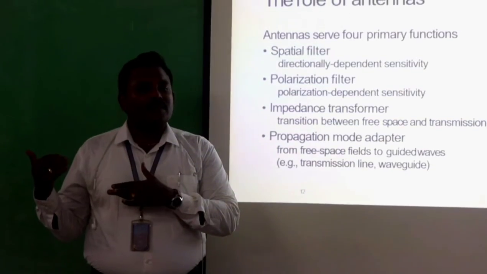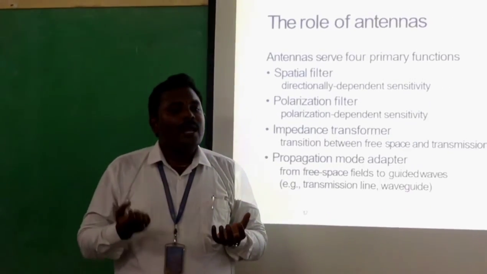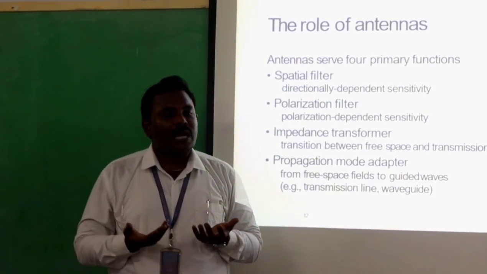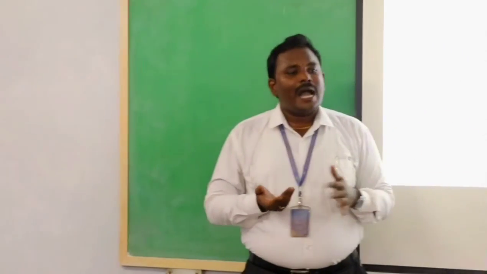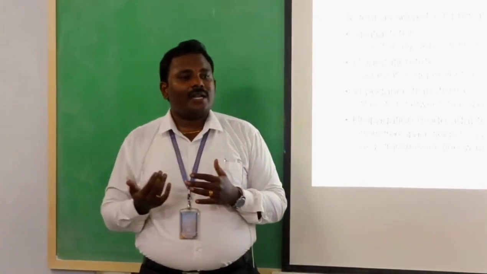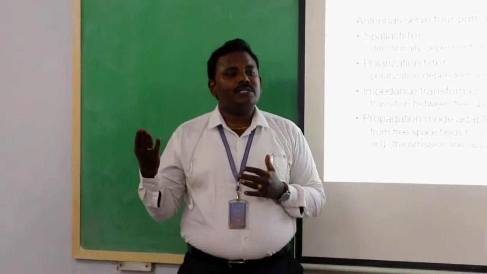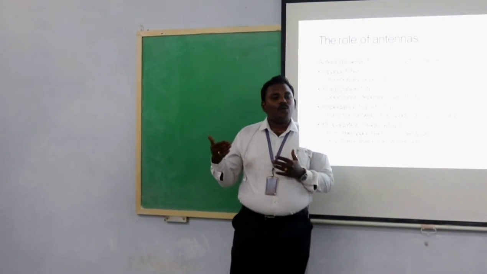The last function is the propagation mode adapter. The propagation mode adapter goes from free space fields to guided waves. For example, transmission lines and waveguides are examples of propagation mode adapters. So the main role of antennas has four primary functions: spatial filter, polarization filter, impedance transformer, and propagation mode adapter.